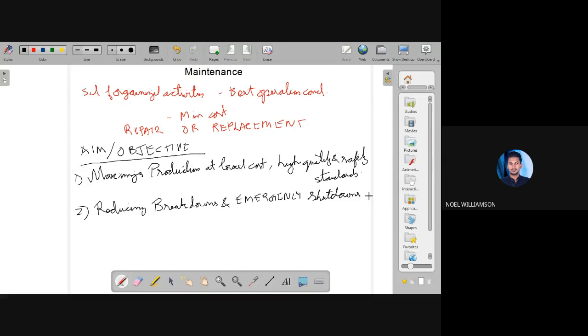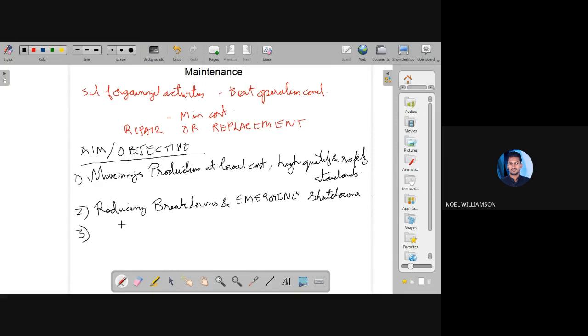So these type of things may happen if proper maintenance is not done. So in order to reduce the breakdown or emergency shutdowns, this maintenance should be done. That is the second objective.